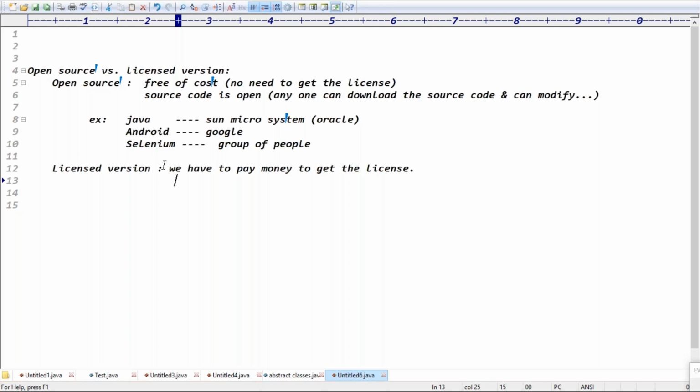Good. So license first means we have to pay money to get the license, guys. And even once you pay the money, the source code, meaning whatever code they wrote for the development, is not open. So we cannot download the source code, we cannot modify it. Source code is not available. Exactly, guys. What is the best example of a license version?